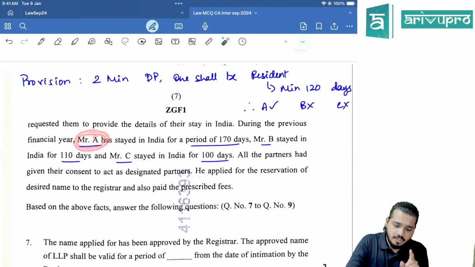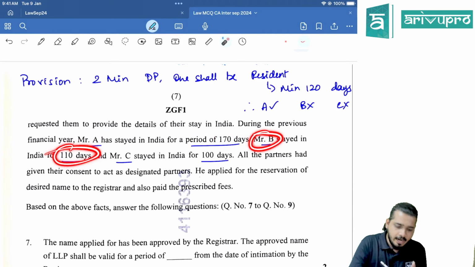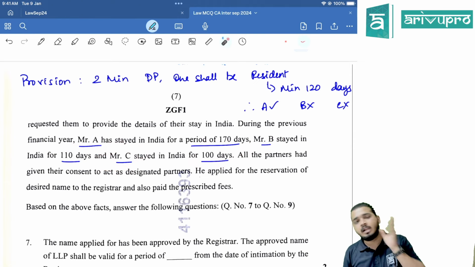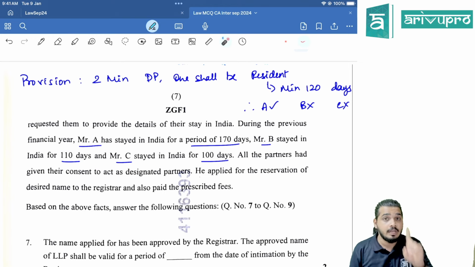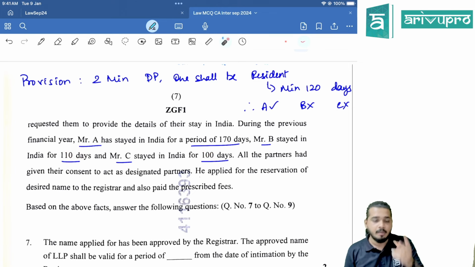Mr. A has stayed for how many days? 170 days. Mr. B has stayed for how many days? 110 days. And Mr. C has stayed for how many days? 100 days. In the LLP provisions, we all know that 120 days is the applicable limit for residential status calculation. And here 120 days is only complied with by Mr. A. B and C have not complied with 120 days. Therefore, a minimum of 2 people should be designated partners and they should be resident.